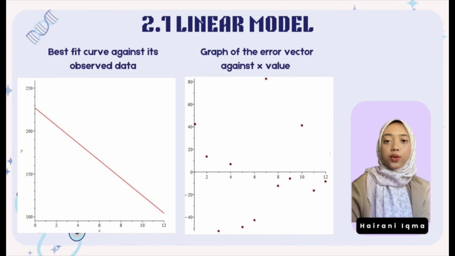In the final slide, we visualize our result. On the left graph, we have the best fit line in blue and the actual observed data in red, while on the right graph, we have the error vector plotted against the x values.